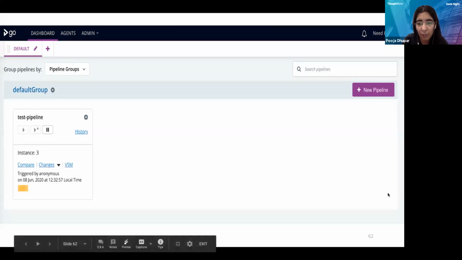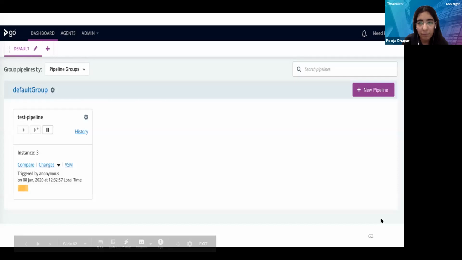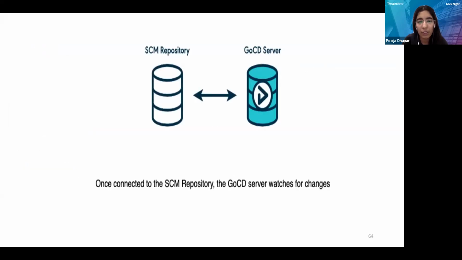Now let's see how pipeline as code changed things. If you want to create a pipeline as code in GoCD, first of all you need to register your SCM, your central repository, into the GoCD server. When you register your repository, the server always watches that repository, and it looks for a particular file to create the pipeline.